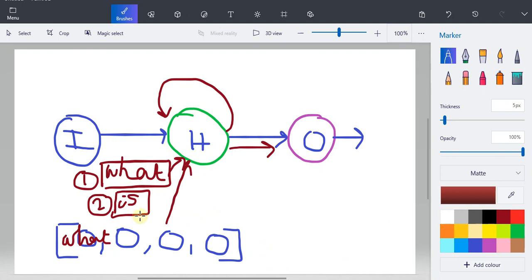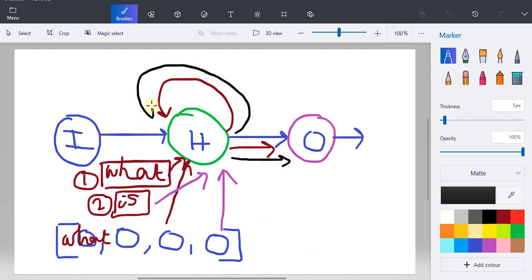Now there are two inputs: one is the word "is", and the other is the modified hidden state sent to the hidden layer. Again it generates some outcome, shown in a different color, and again it generates a modified hidden state that is sent back to the hidden layer.